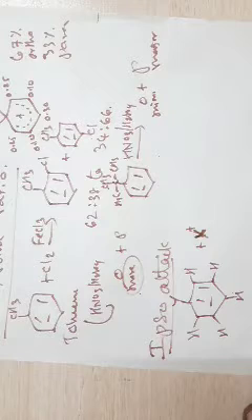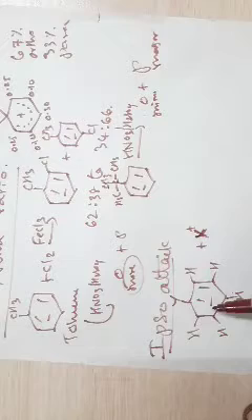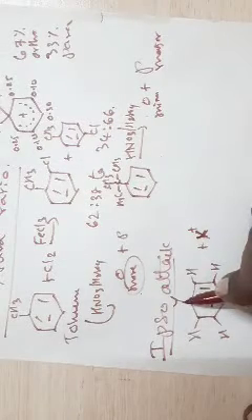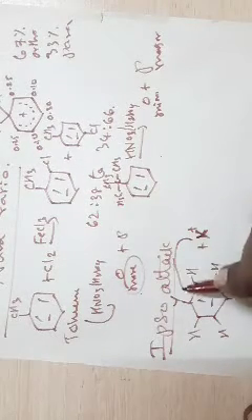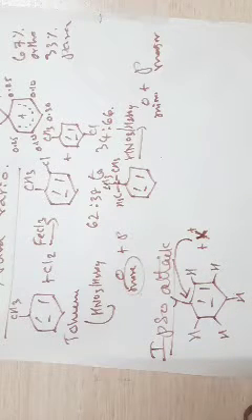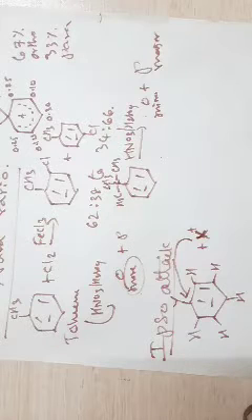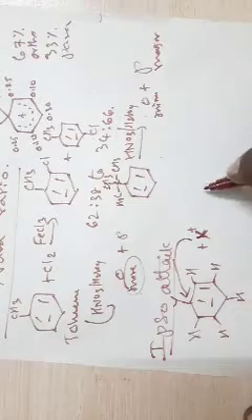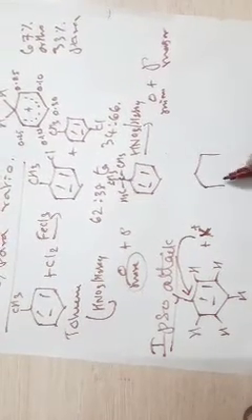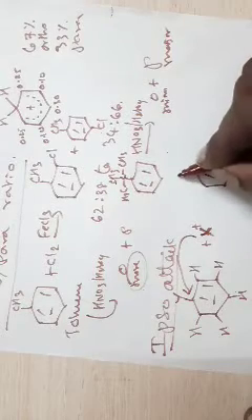Some people thought, when these carbons bearing a hydrogen are attacked, why not the carbon that is bearing the substituent itself? Can X plus attack the carbon that is bearing the substituent? So what happens when the carbon bearing the substituent itself is attacked?